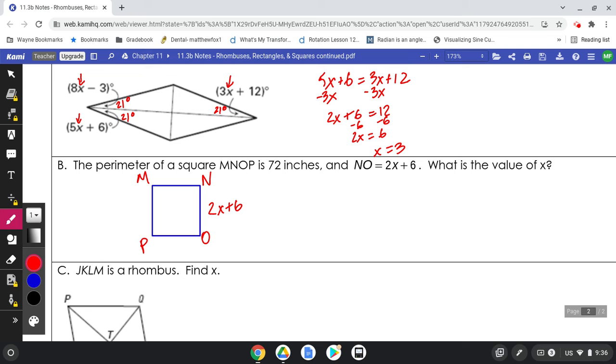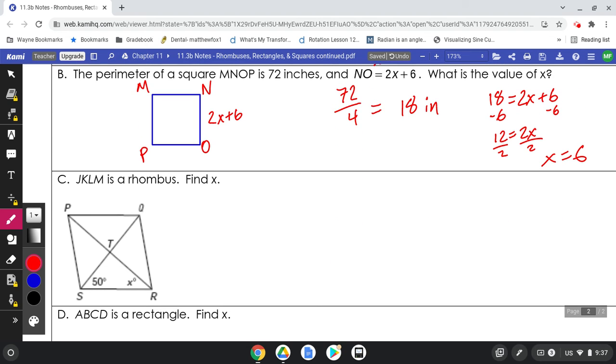So if it is 72 inches and NO is 2x plus 6, then I know that all four sides are the same. I can take 72 divided by 4. That gives us 18 inches. So each side is going to be 18 inches in length. Now to solve for what x is, I can just take that 18, set that equal to 2x plus 6, subtract 6, we'll get 12 equals 2x, divide by 2, and we will have x equals 6.